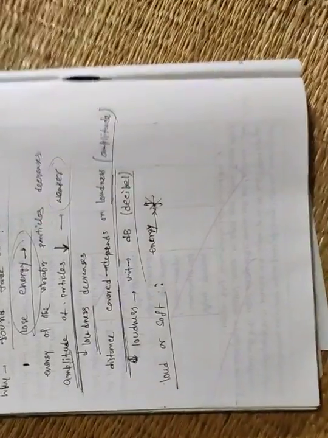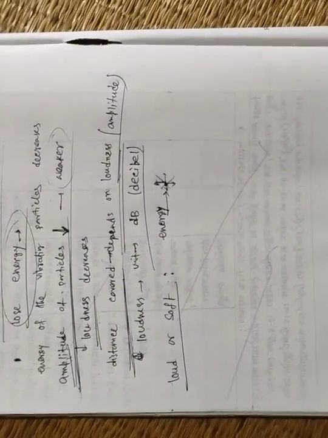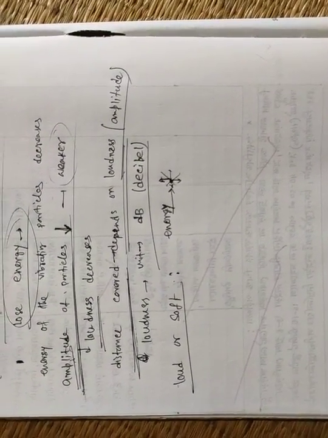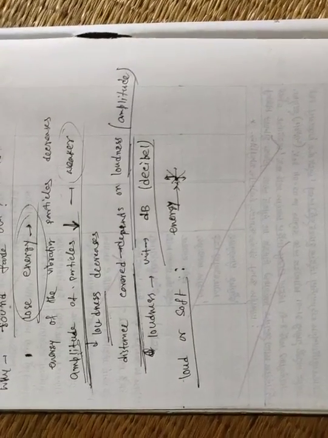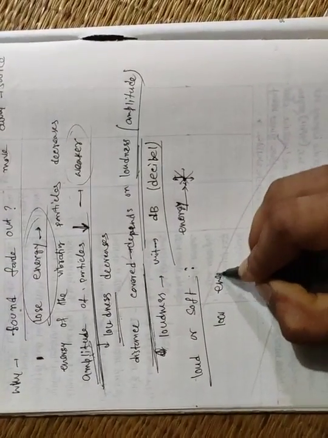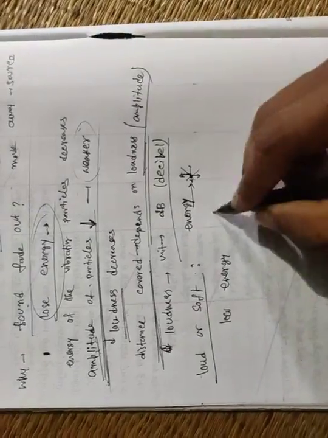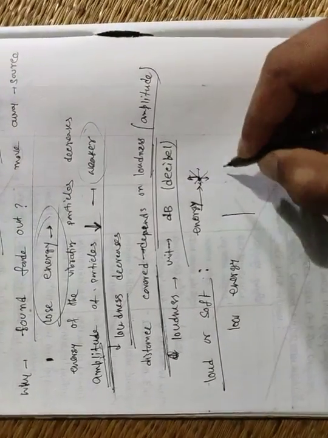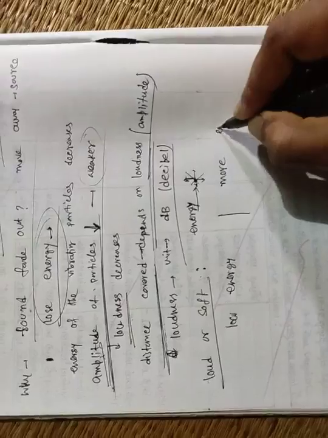Okay, so remember, when we hit the drum very slowly, then we give low energy. And when we beat the drum very hard, then we give more energy.